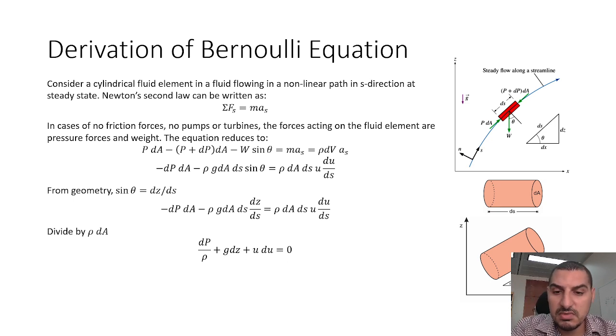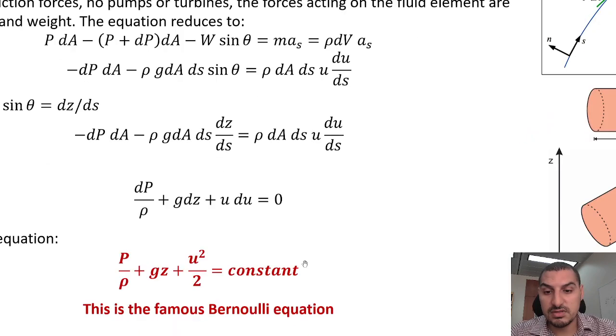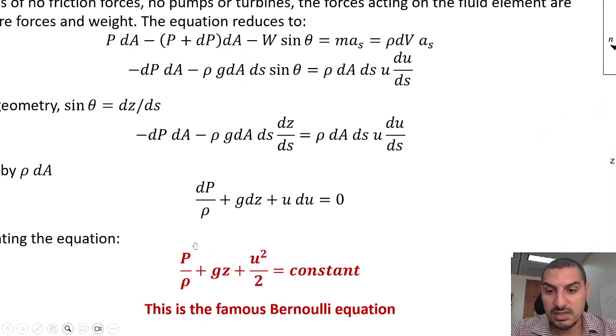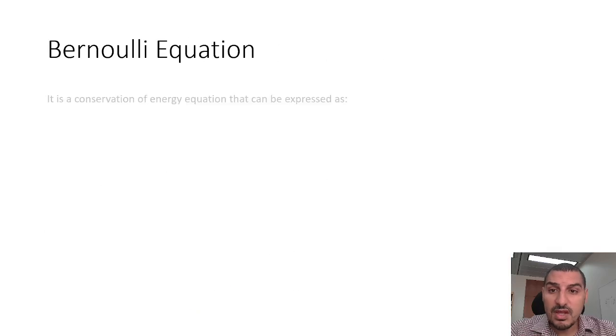These are all differential terms that we can integrate, and the integration will yield the very famous Bernoulli equation, which states that p over rho plus gz plus u square over 2 equals constant, which is a conservation of energy equation.